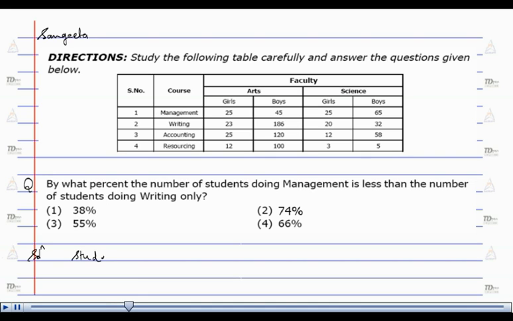the students doing management is equals to 25 plus 45 plus 25 plus 65, which is equals to 160, and the students doing writing is equals to 23 plus 186 plus 20 plus 32, which is equals to 261, and the difference between them